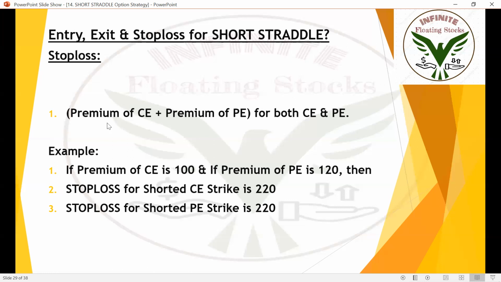It's very important. And this is a formula to calculate stop loss, which is very easy. You just need to add the premium of the call option and the premium of the put option and set the result as the stop loss for both PE and CE. For example, if the premium of the call option is 100 and the premium of the put option is 120, what will be the result? 100 plus 120 is 220. So 220 will be the stop loss for the shorted call option and 220 will be the stop loss for the shorted put option. So the stop loss will be the same. It's just the addition of both premiums, call side and put side.